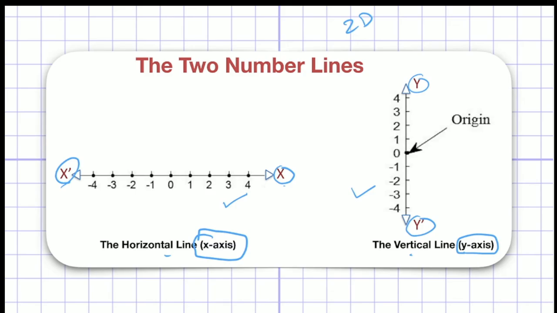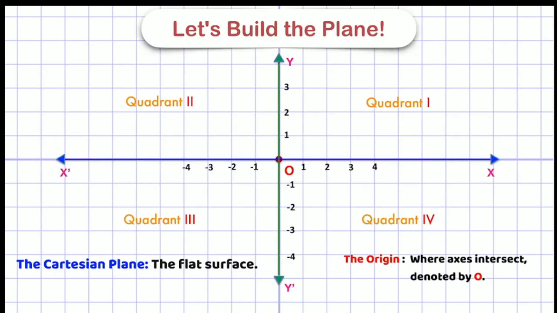Now what if I combine both lines such that they coincide at the zeros of both lines? I will combine these two number lines such that they cross at the point 0. After doing that, you can see this is my horizontal line, the x-axis, with positive direction x and negative x dash.